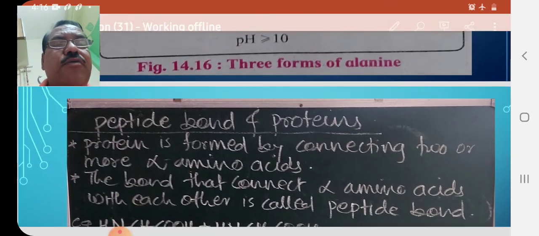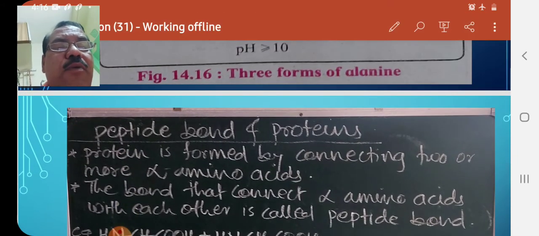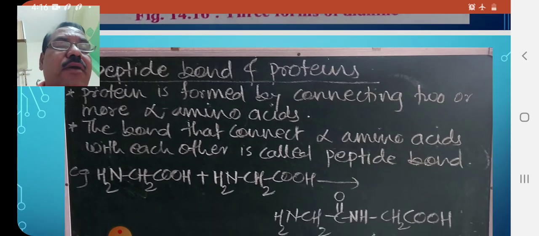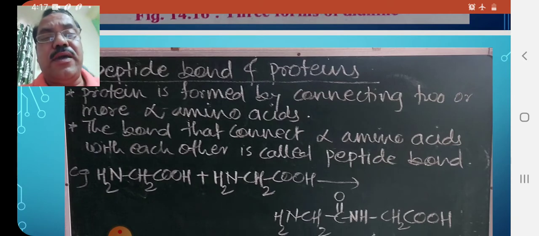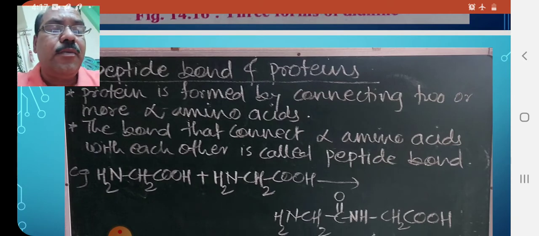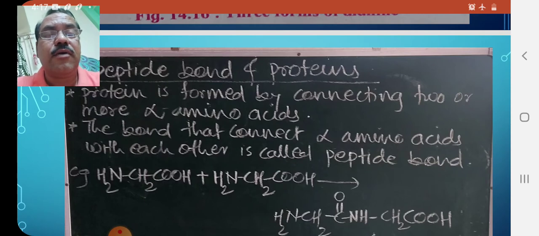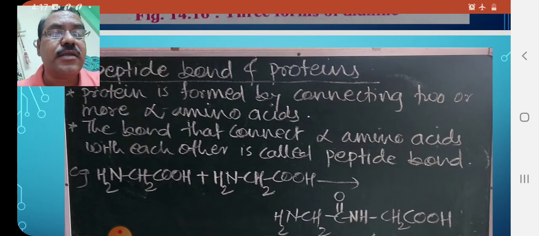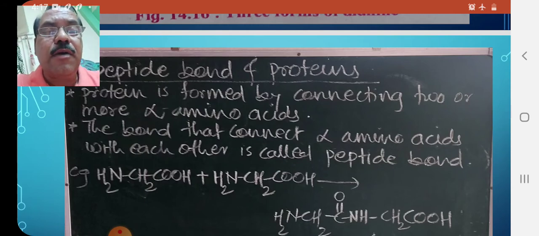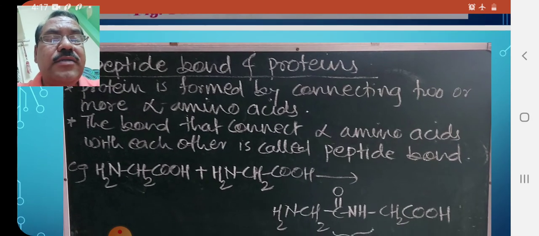Now the next part we are going to study is peptide bonds in proteins. Whenever we consume protein, whenever we eat milk or any proteinous compound, these protein compounds get hydrolyzed in our stomach or in our intestine, and proteins are converted into alpha amino acids. Therefore it is assumed that alpha amino acids are the building blocks of proteins.